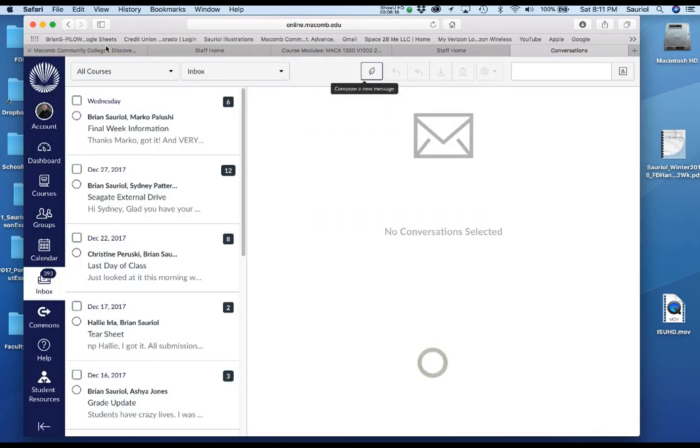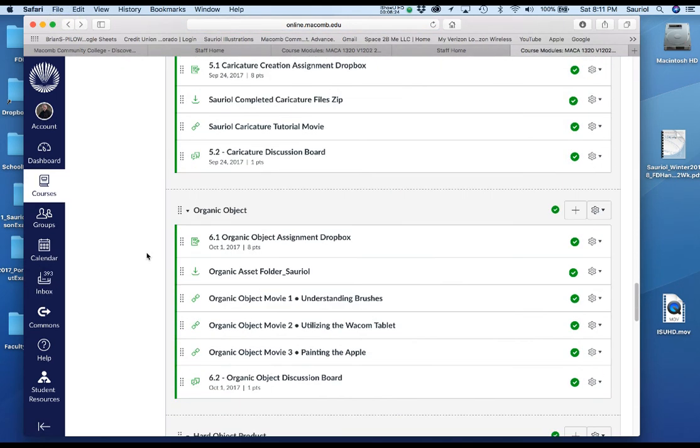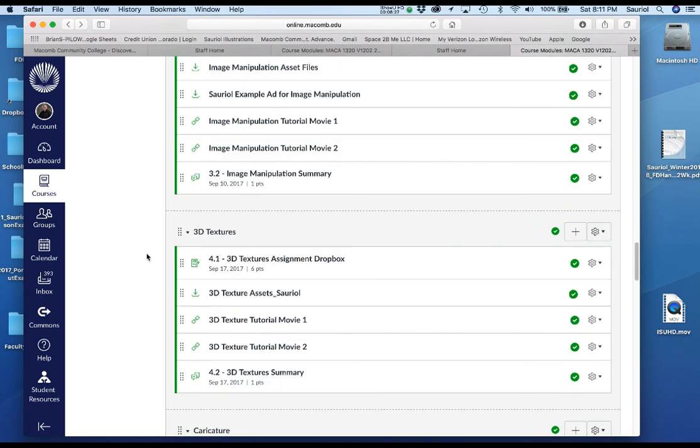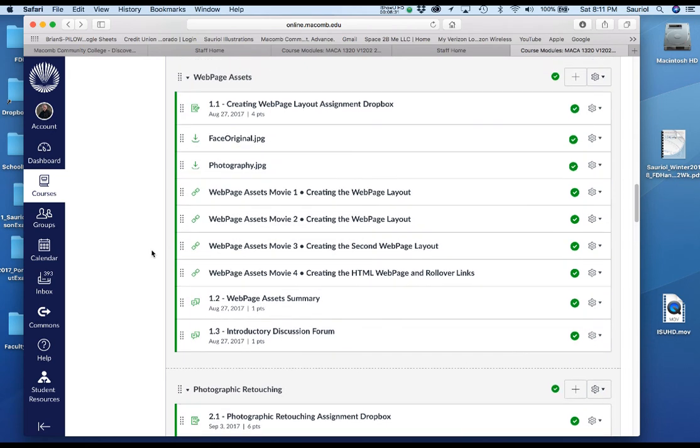I'll cancel that for the moment and I'll go back to our module system here. But look at how all the modules go all the way down and they guide you through everything you need. Please, please, please get used to watching the movies. Get used to pausing them. I mean, it's better if you have 2 screens. If you don't have 2 screens, that's okay too. Just pause the movie and do the step.